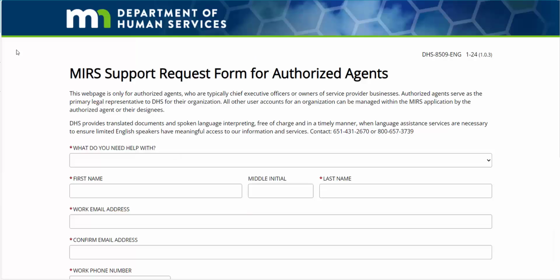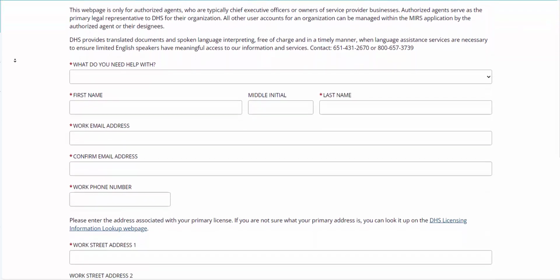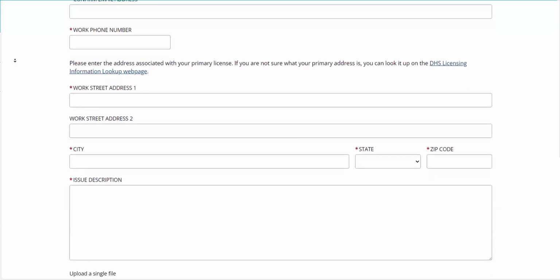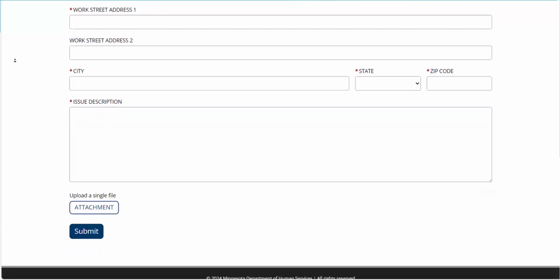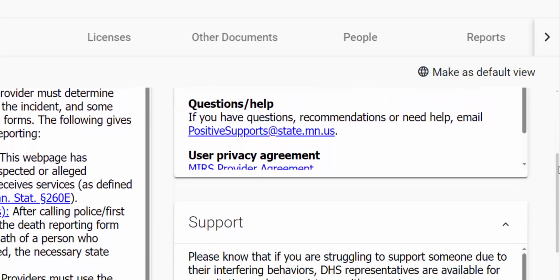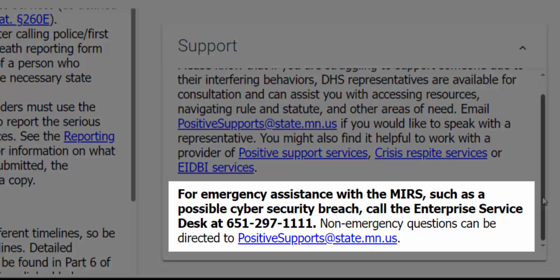The Minnesota Provider Service Desk supports authorized agents who are having trouble with the automated password reset, need a multi-factor authentication one-time passcode, or have a new phone or device and can no longer access their account. Use DHS Form 8509 to make a request for assistance. If you need emergency assistance with the MIRS, such as a possible cybersecurity breach, contact the Enterprise Service Desk by calling 651-297-1111. Contact the DHS Community Capacity and Positive Supports team with any other questions about the MIRS at PositiveSupports@state.mn.us.